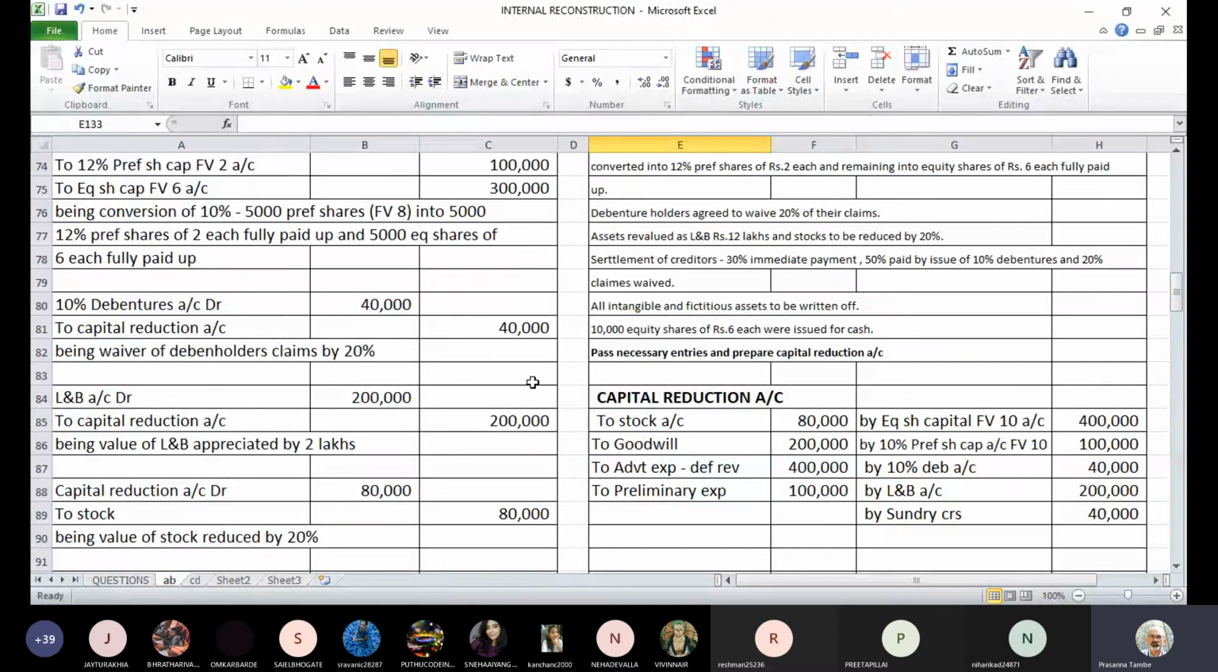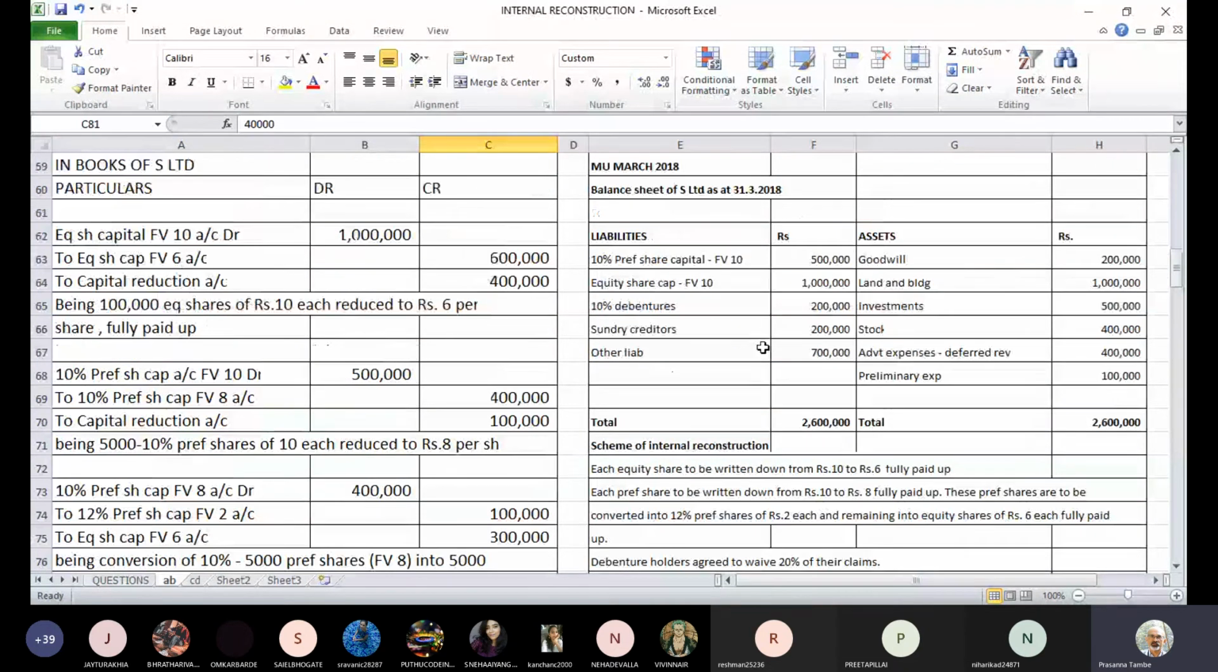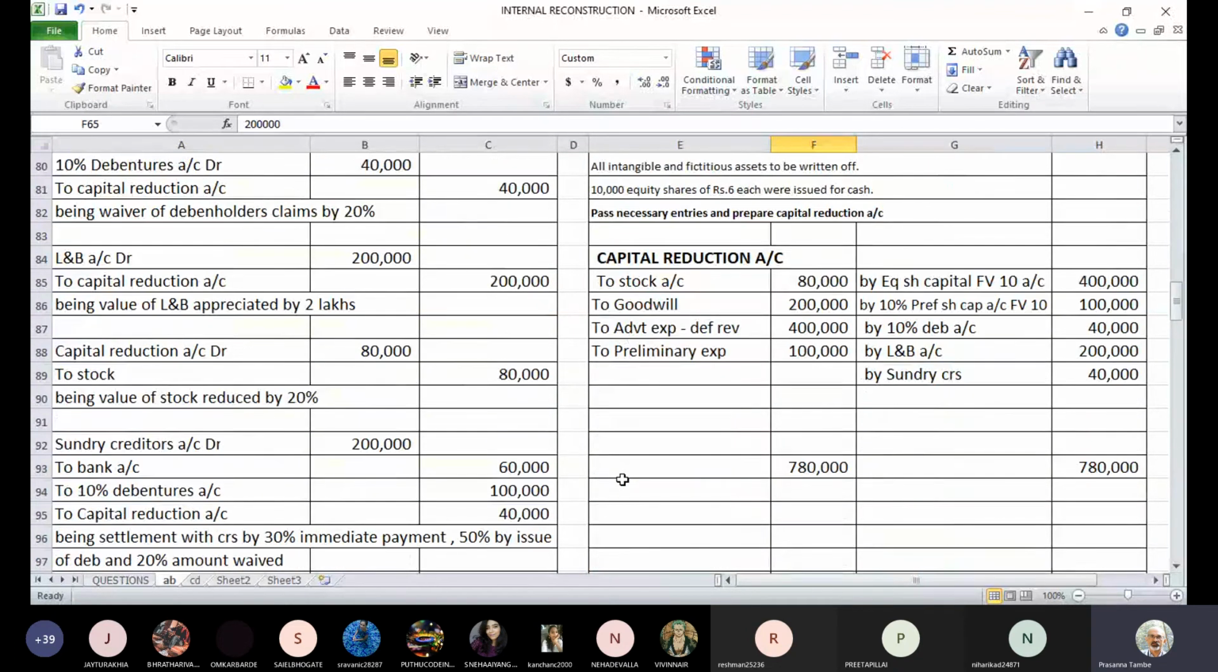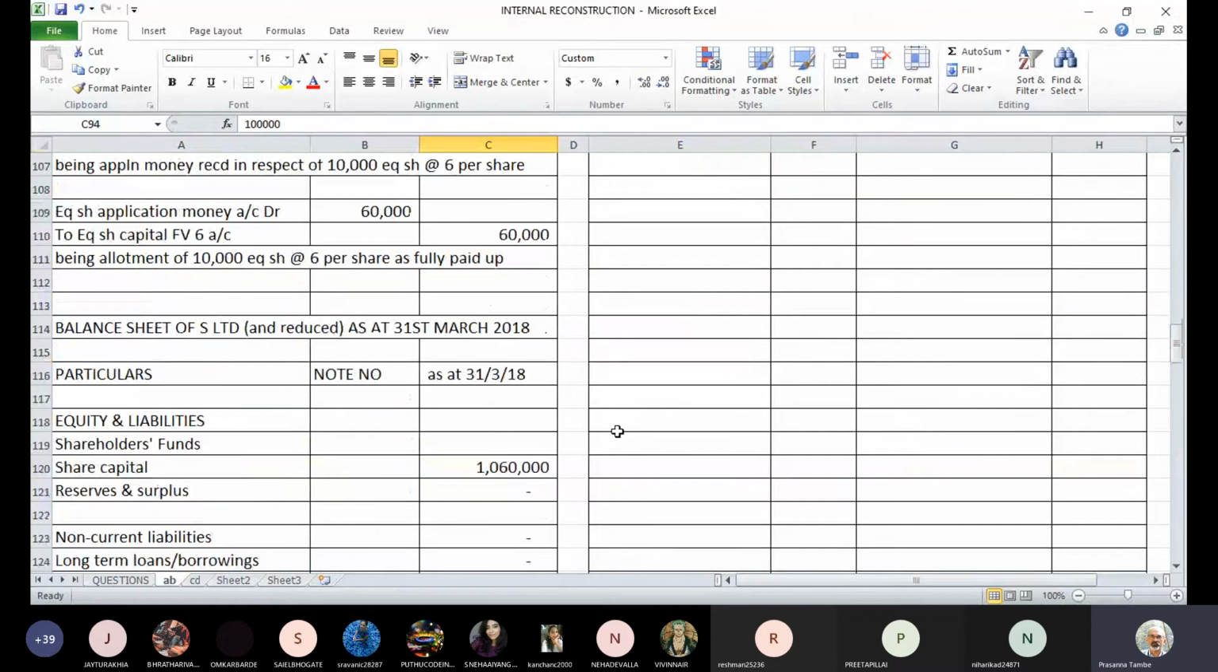In 10% debentures, the entries are here. They gave us 40,000 discount, so the amount of debentures came down by 40,000. Originally the amount of debenture is 2 lakhs. It came down with 20% discount to 1,60,000. And then we have issued 10% debentures to creditors, so 1 lakh rupees will be further added. So our debenture amount will become 2,60,000 rupees.